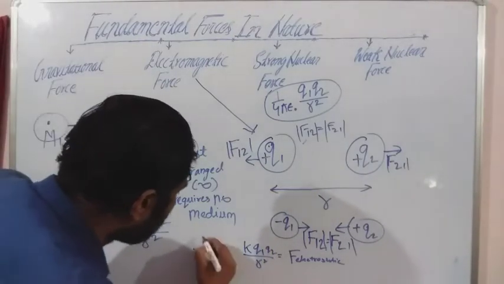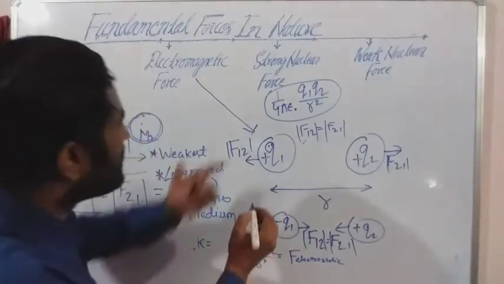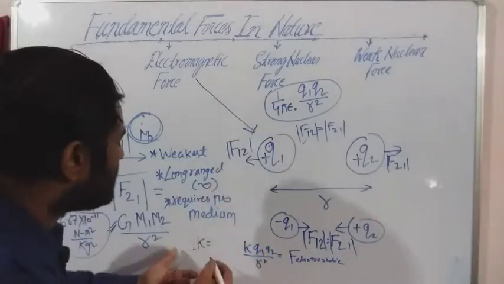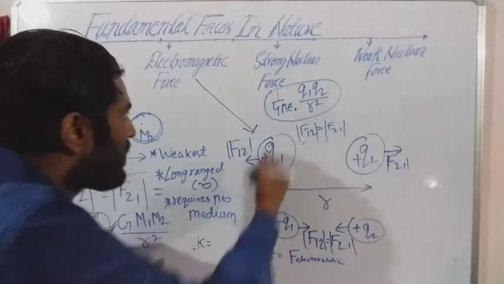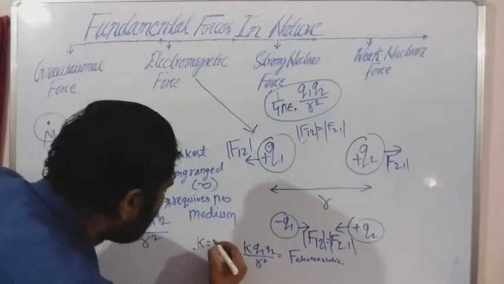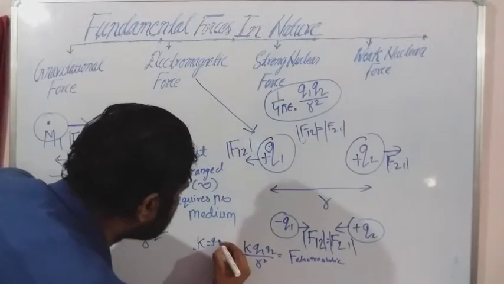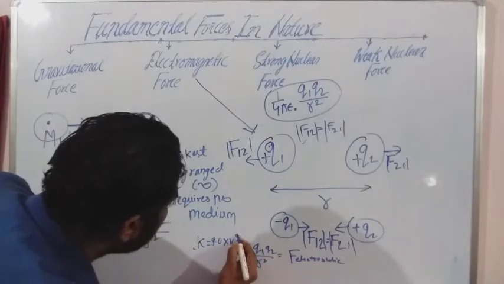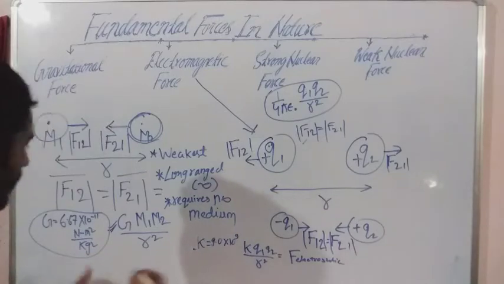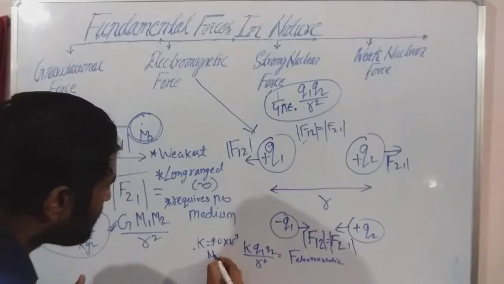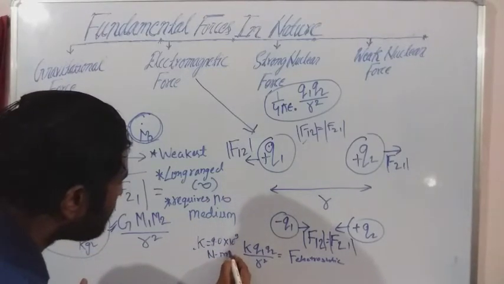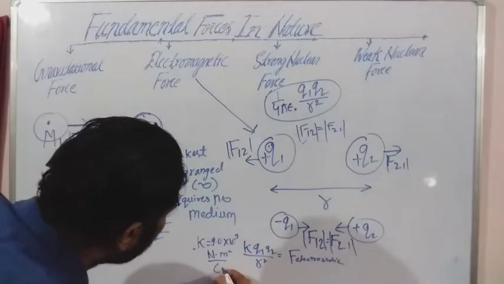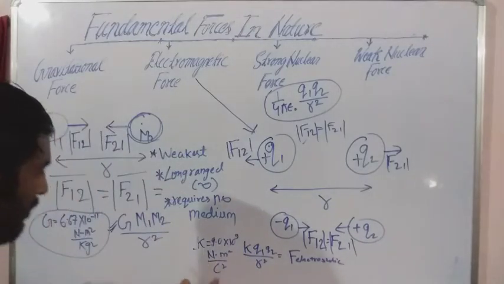Now this K has a value. This K, or 1 by 4 pi epsilon naught, has a value, and this value is 9.0 into 10 to the power 9. Clear? Its unit is Newton meter square per Coulomb square.